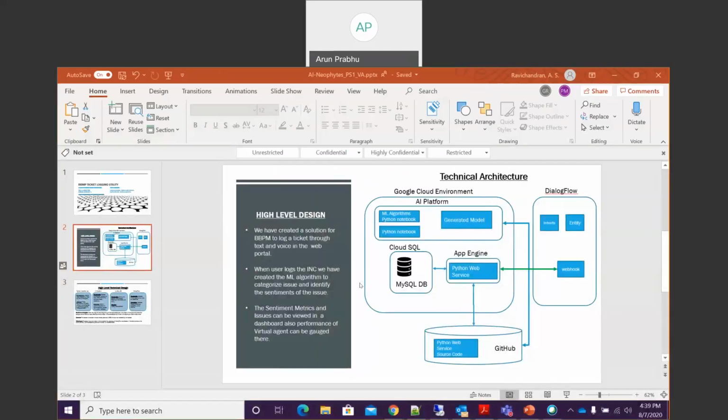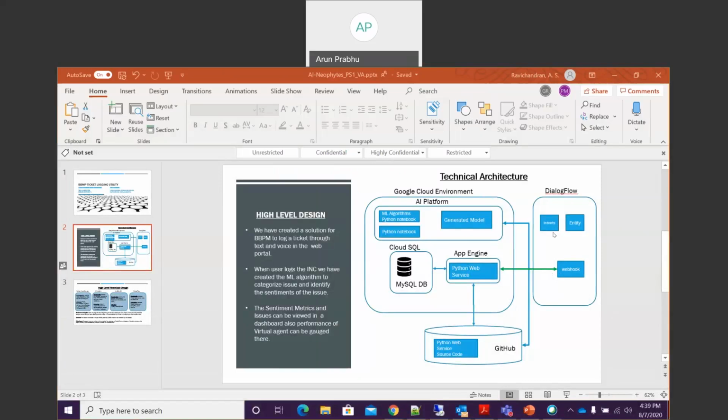Based on the problem statement, we have picked up problem statement one, and we have built a solution for that using Google Cloud Platform and Dialogflow. So we have built a Dialogflow virtual agent, and it has been integrated with App Engine. On App Engine, we have deployed a Python-based web service.